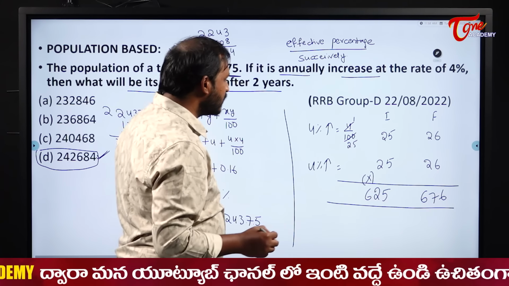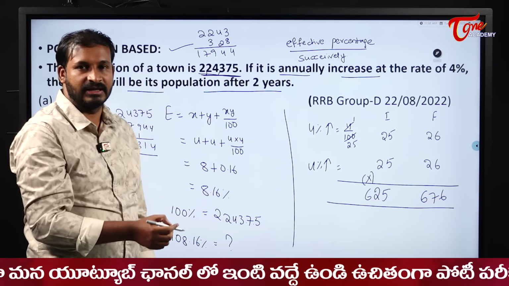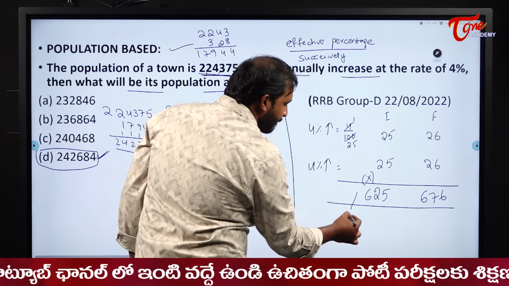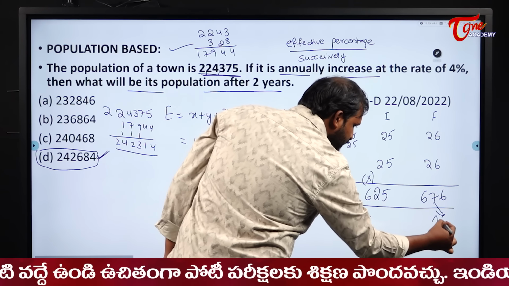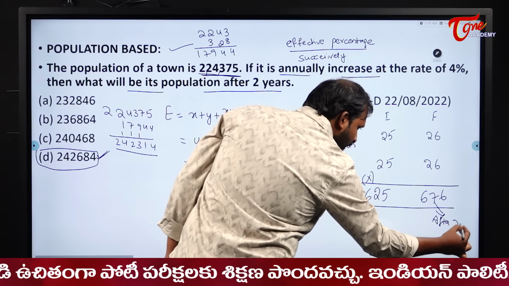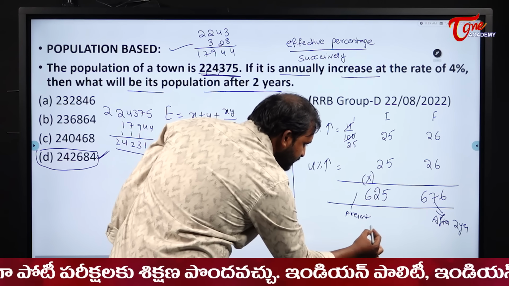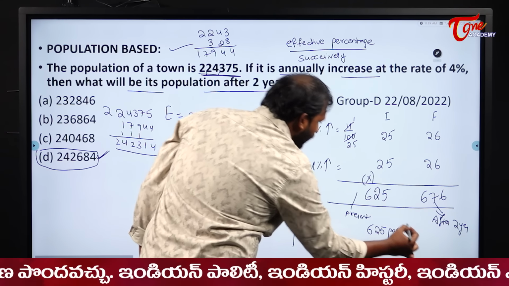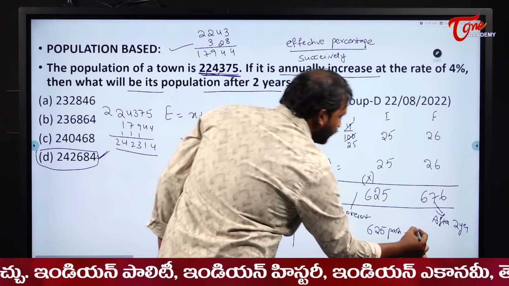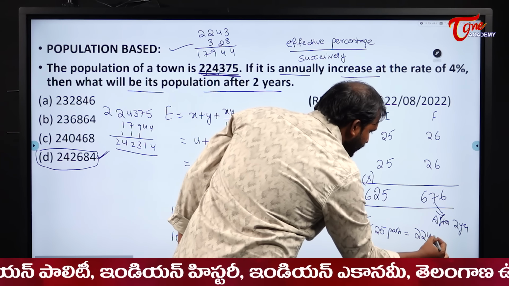So now we will use the concept of our initial and final. See, this is the present population and this is the population after 2 years. So what we will do is 625 parts is equal to the present population they have given for us, 224375.